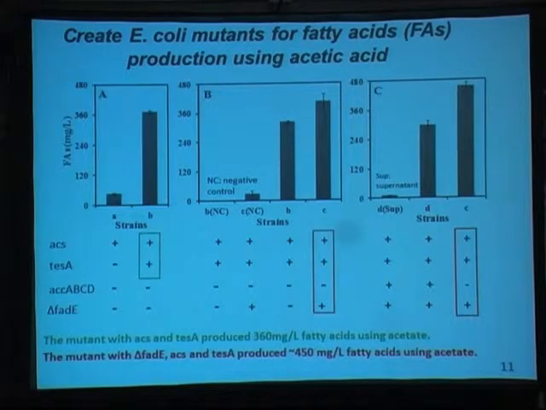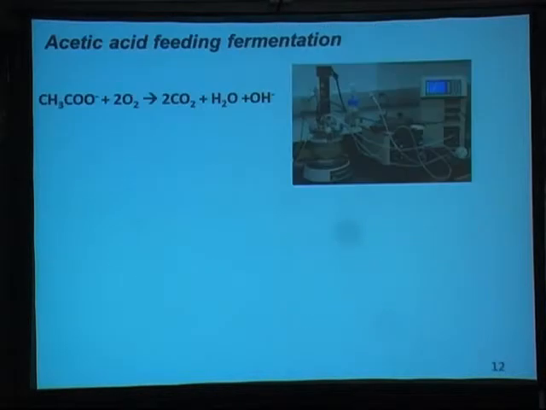If we did more work, we put in 3 gene modifications, we knock out the fatty acid degradation pathway, we can further improve the strain performance to make the fatty acid. So we did some fermentation, and this fermentation experiment used pure acetate, and the fermentation control is coupled with a pH meter.